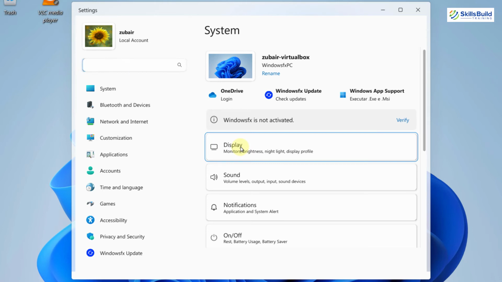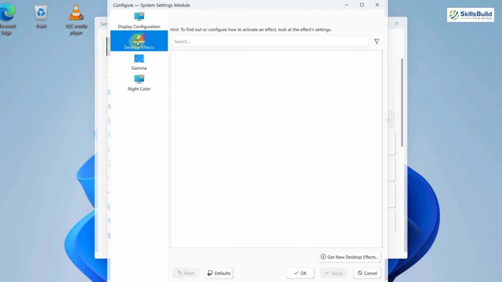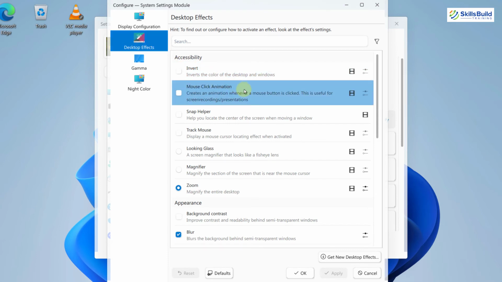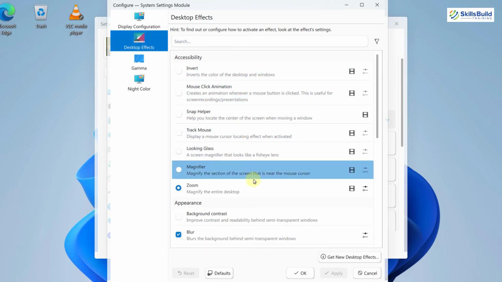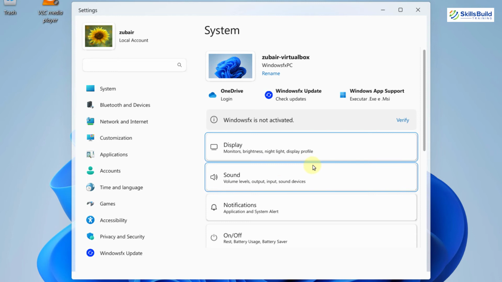Let's explore what we have in display. So from here, as you can see, these categories are available in your Linux distribution if you remember. And here we can change different things, like you can change your resolution from here, you can have different orientation, and you can have a refresh rate for your screen. At the moment, only one option is available, and then you also have the global scale. It means it will increase the size of everything. After that, you have your desktop effect. You have your gamma and night color. In desktop effect, you can do different other things. You have your mouse options, then you have your track mouse, and you have other things that you can perform in this particular category.